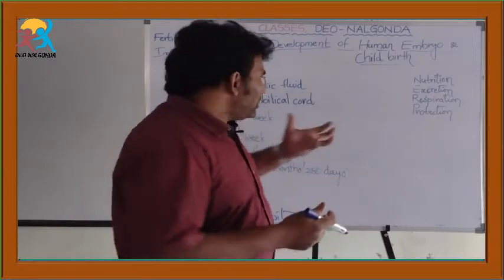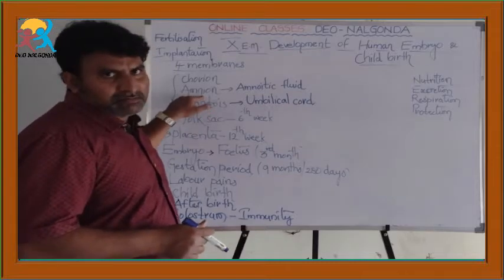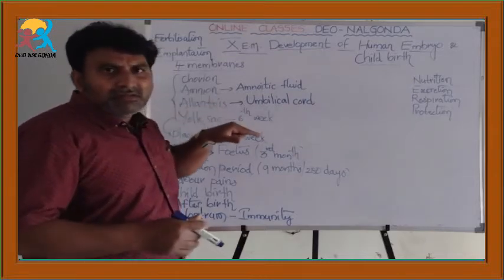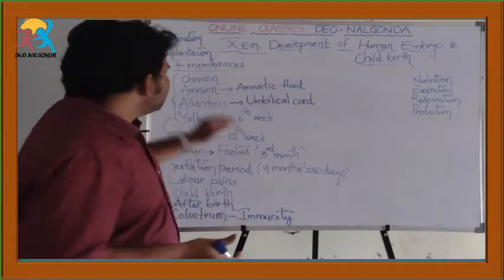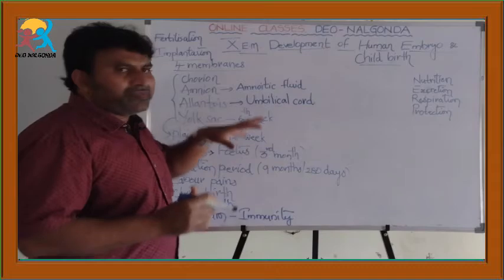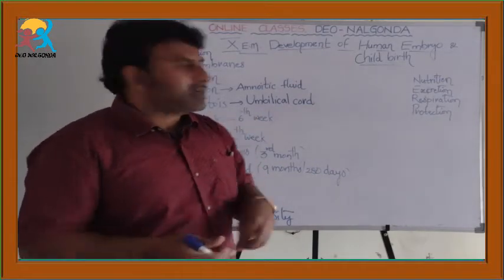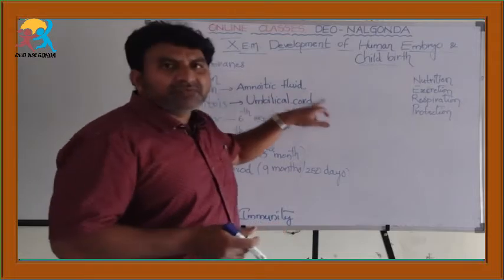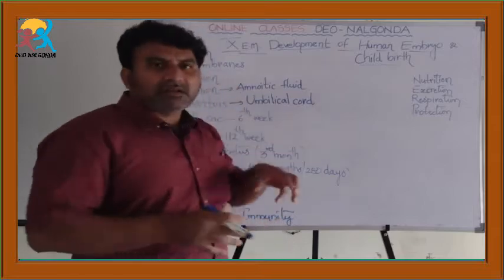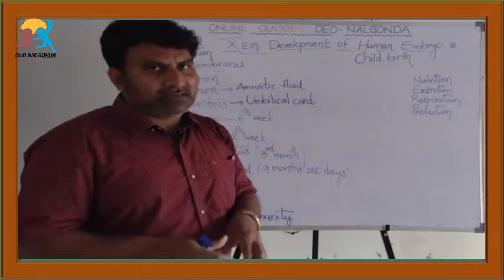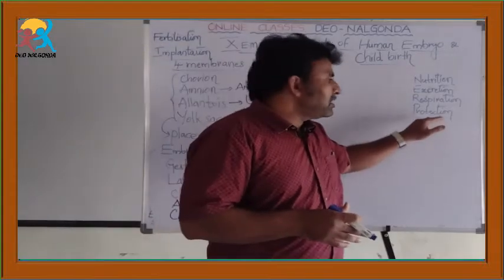How does especially the amnion protect the embryo from mechanical shocks? Because this membrane is filled with a liquid or fluid called amniotic fluid. The fluid present in the amnion membrane is called amniotic fluid, and this amniotic fluid performs the function of protection.